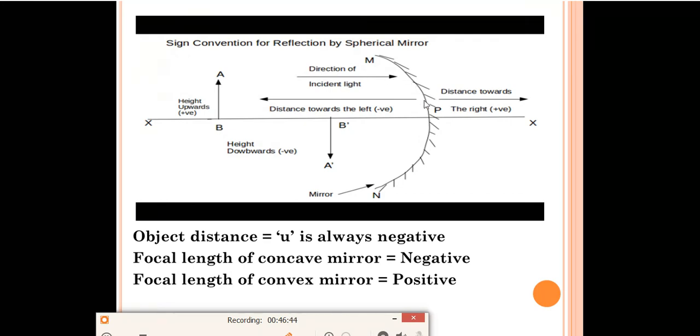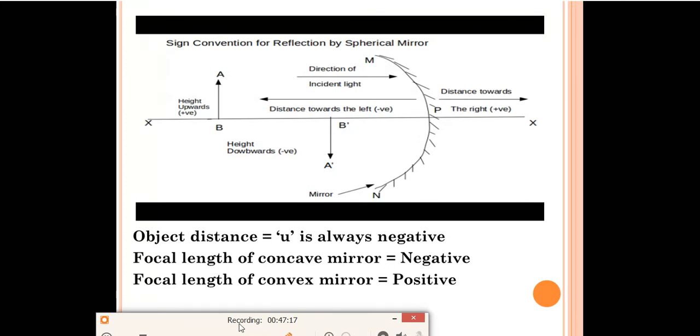If it is from left to right, it will always be taken as positive, and if it is from right to left, it will be taken as negative. Distances towards the right will be taken as positive, and distances towards the left will be taken as negative. Suppose someone is measuring the distance from this point to this point, it will be positive, but from this point to this point it will be negative. Upward height we always take as positive, and downward height we take as negative.